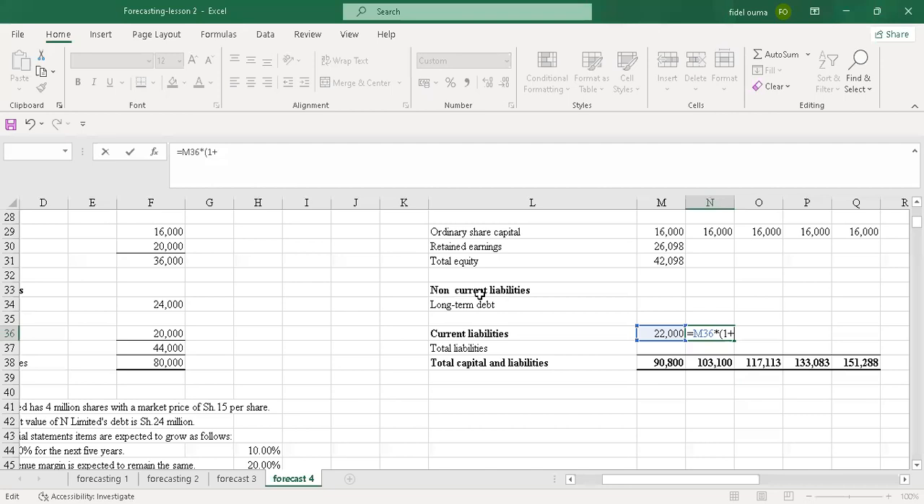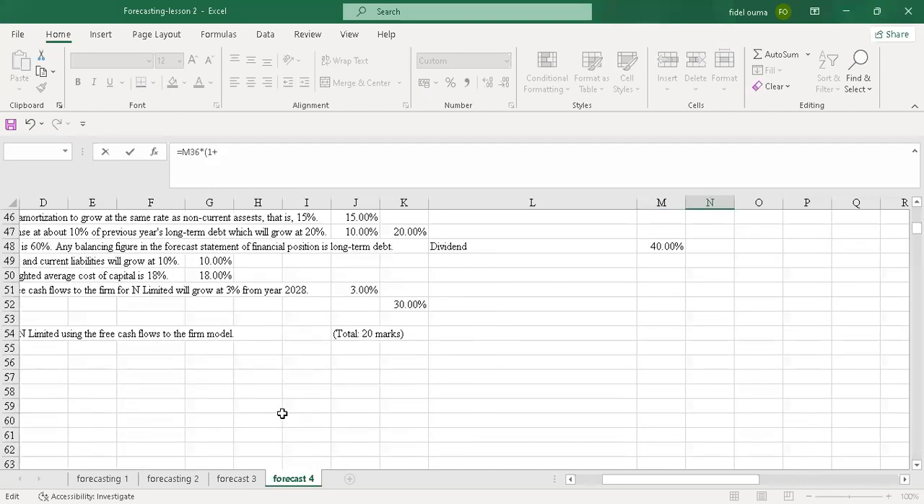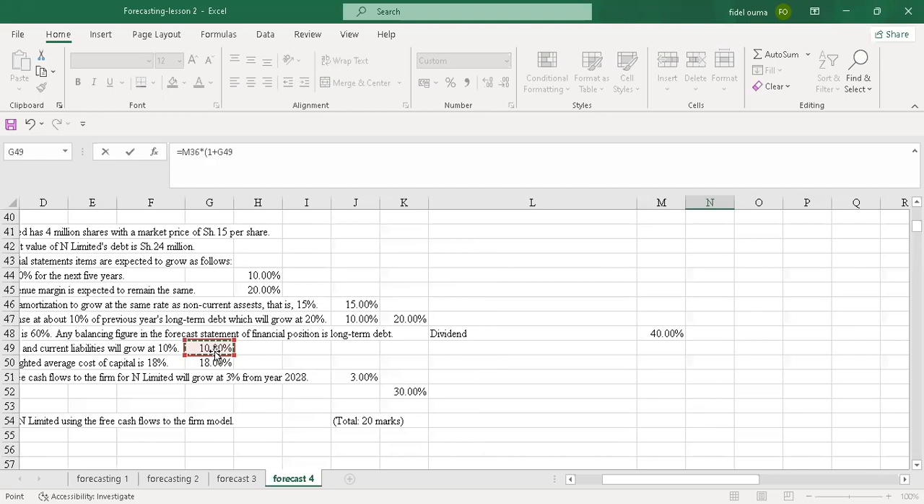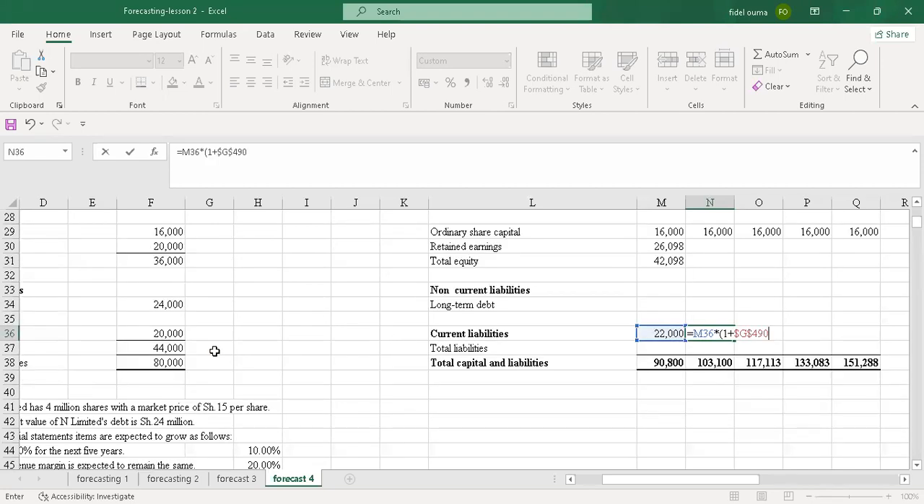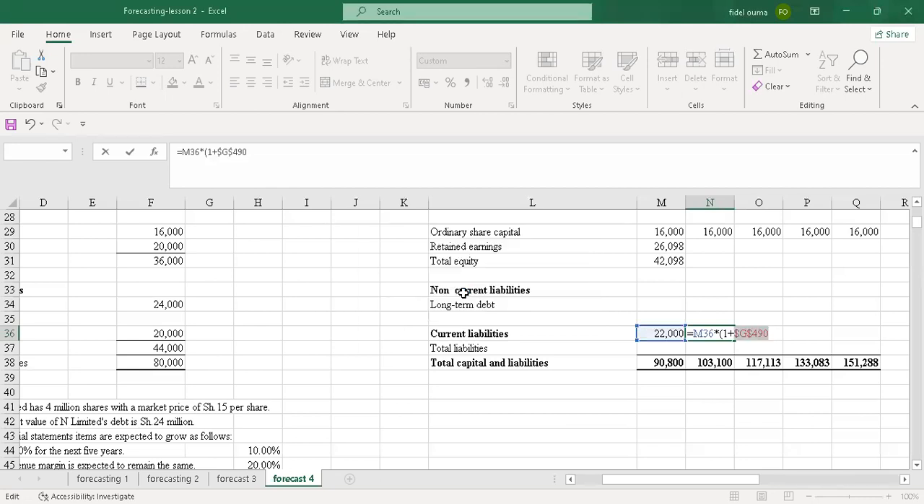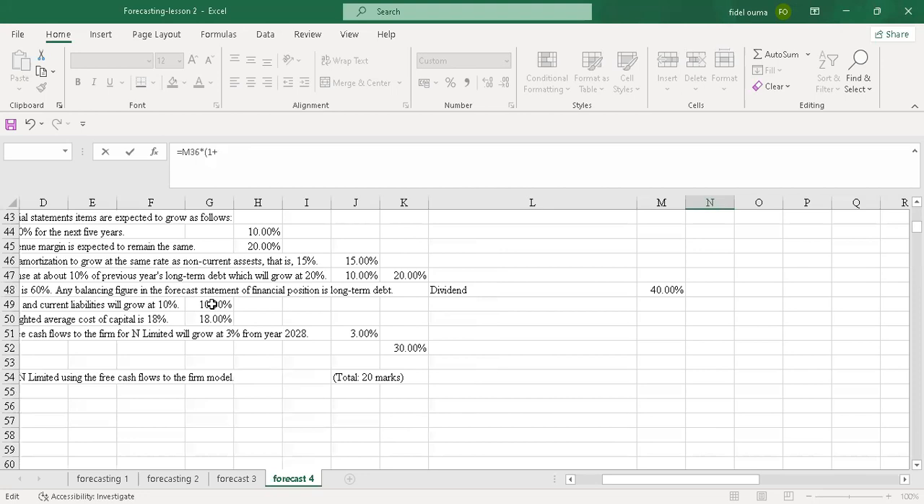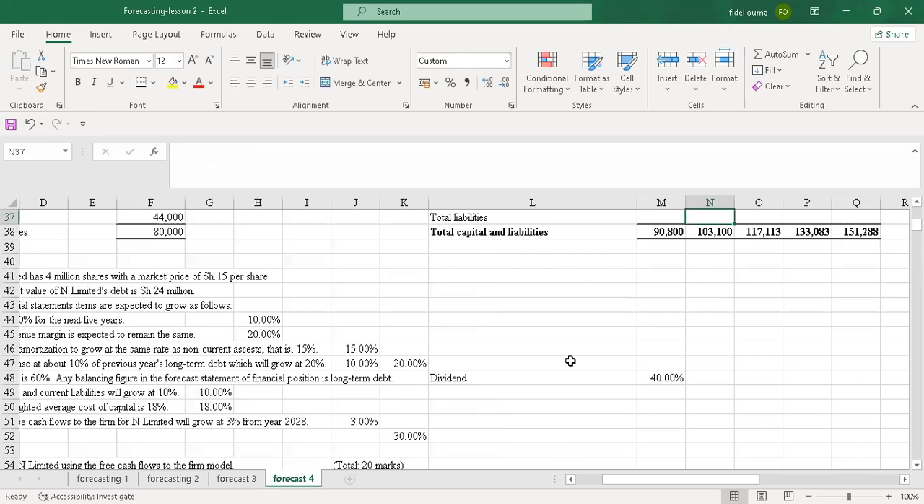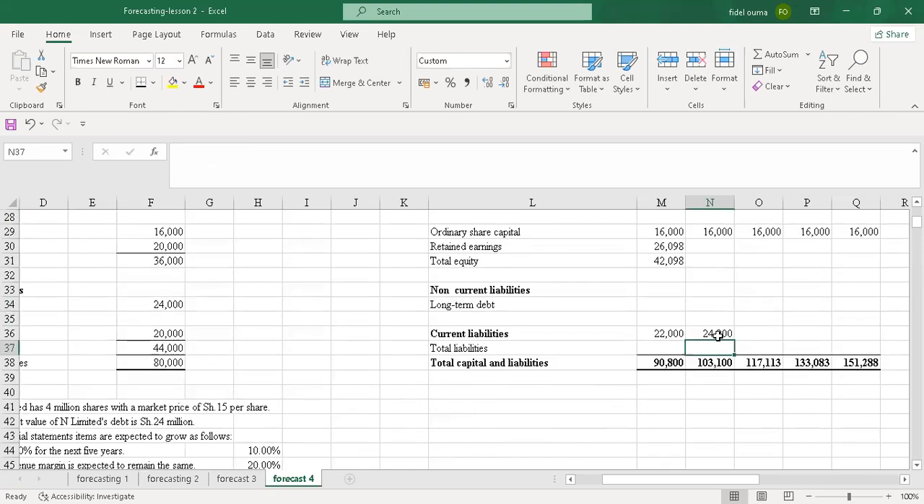So it's 1 plus the rate, which is here 10%. I'll lock it with F4, then I enter. I don't know why it's giving me 490. Let me see. So 1 times bracket 1 plus the growth rate, which is 10%. Then I'll put a bracket, then I'll enter here. Once I enter that, I'll just travel through up to 2027.